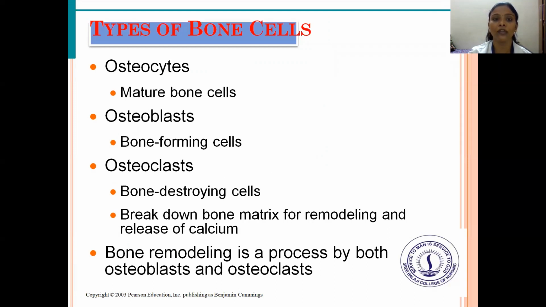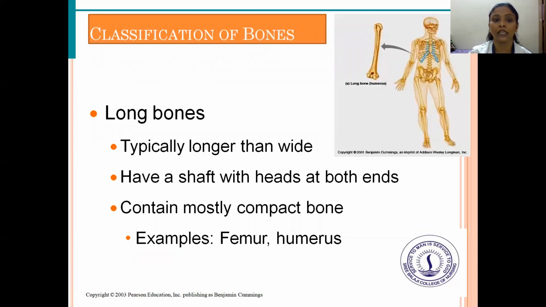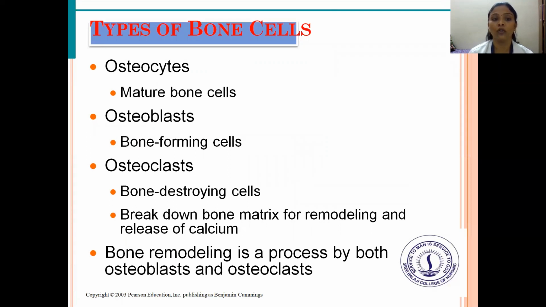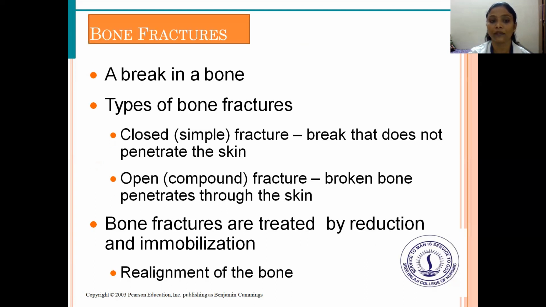And next are the types of bone cells. Osteocytes are the mature bone cells, osteoblasts are the bone forming cells, and osteoclasts are bone destroying cells, which break down bone matrix for remodeling and release of calcium. And bone remodeling is a process carried out by both osteoblasts and osteoclasts. So this is the structure, the types of bone cells: osteocytes, osteoblasts, osteoclasts, and bone remodeling.